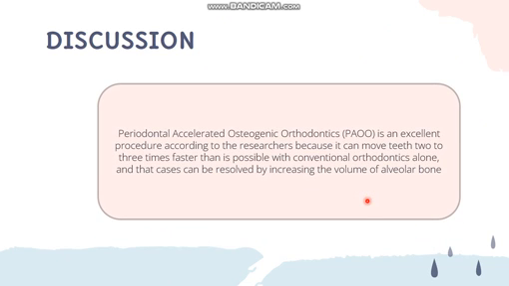Discussion: Periodontal accelerated osteogenic orthodontic is an excellent procedure according to the research because it can move teeth 2 to 3 times faster than is possible with conventional orthodontic alone, and the cases can be resolved by increasing the volume of alveolar bone.